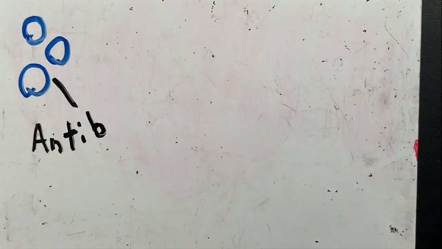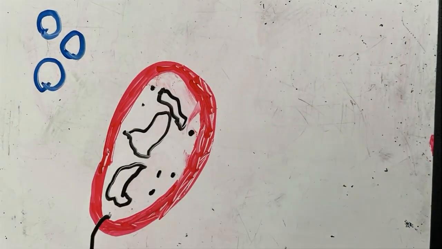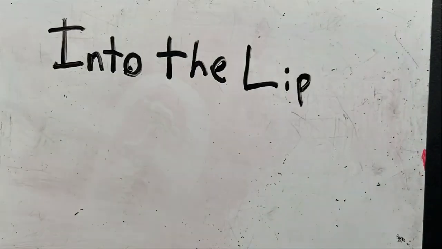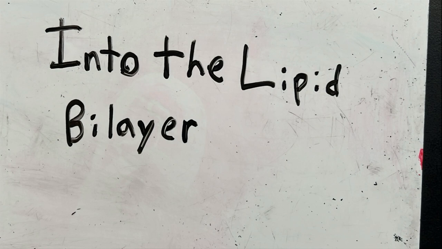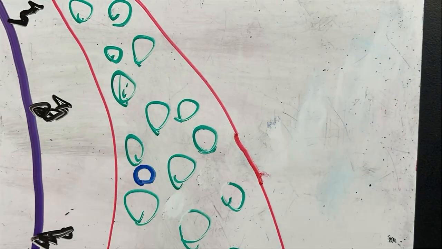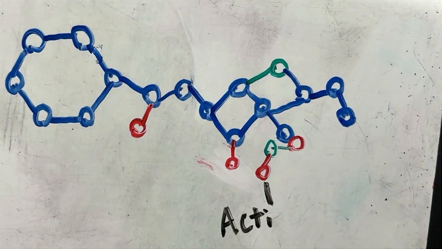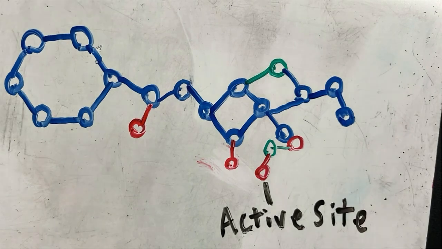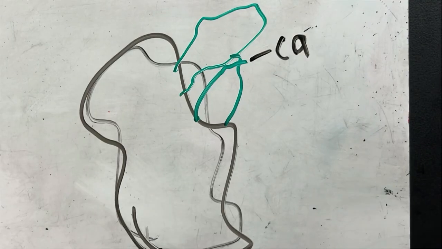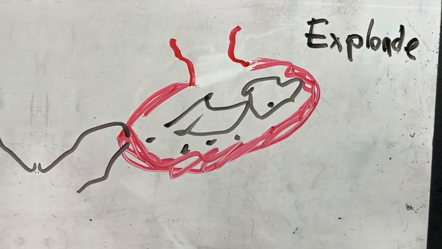So here's our antibiotics. We're using this to just show. And here's our bacteria cell, okay? So what the antibiotics do is they go into the lipid bilayer membrane, and they break through the first membrane. They get to these special enzymes in the peptidoglycan that combine the peptidoglycans together to make the wall. What antibiotics like penicillin do is cause them not to be able to bind, which causes the cell wall to explode and the whole cell to explode.